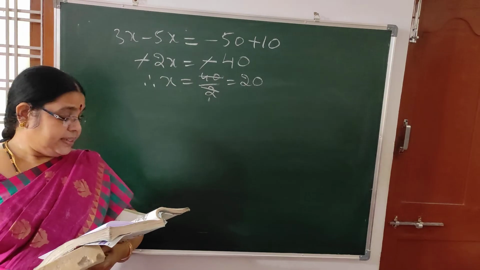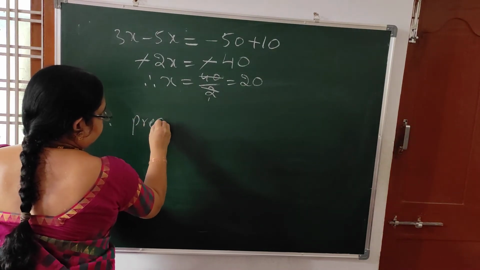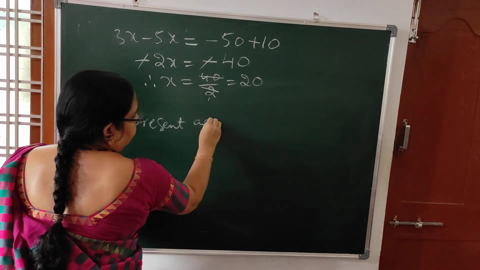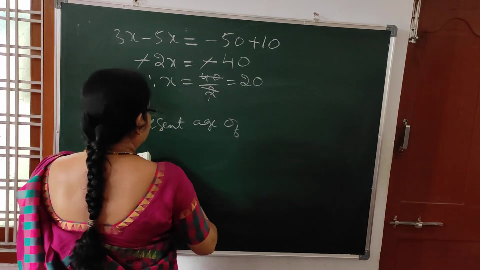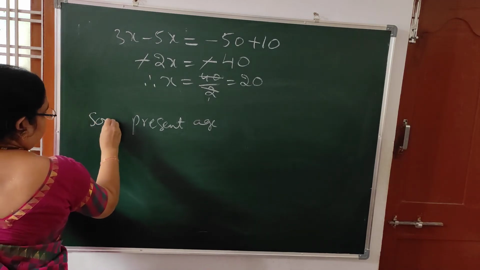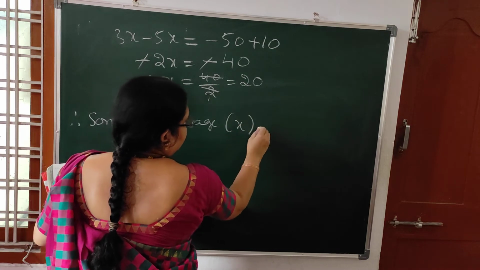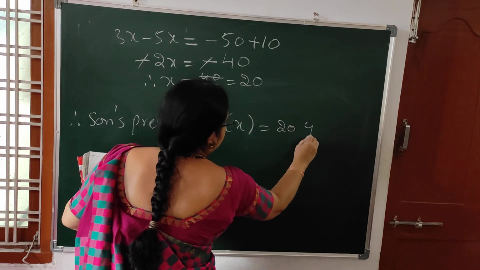You are asked to find their present ages. Therefore, son's present age is x, that is equal to 20 years.